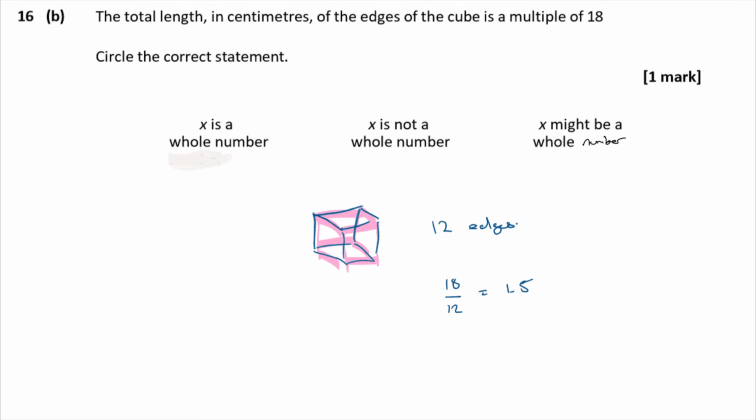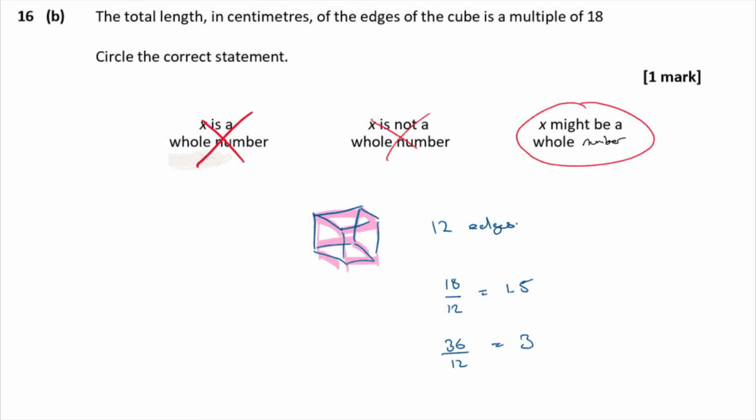So it's definitely not this first one here. It's definitely not a whole number all the time. But let's think about the next multiple of 18. The next multiple of 18 is 36. Now 36 divided by 12 is a whole number. That is 3. So that means it's not always not a whole number. It's that one. It might be a whole number.